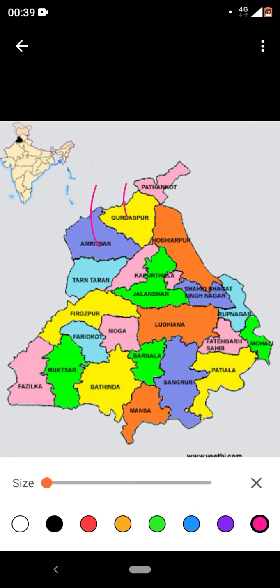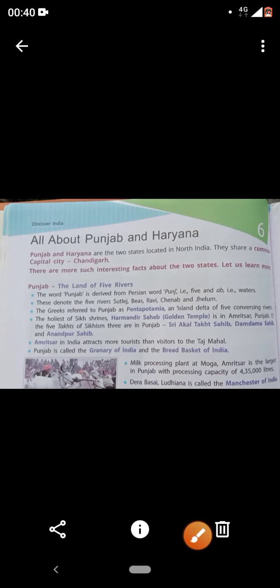We have Amritsar, Gurdaspur, Pathankot, Hoshiarpur, Kapurthala. If you remember, one of the trips, the science city, was in Kapurthala. We visited it for an excursion. Then Bathinda. So we have 22 districts in Punjab. This is the map of Punjab. Anyone with a doubt in this?